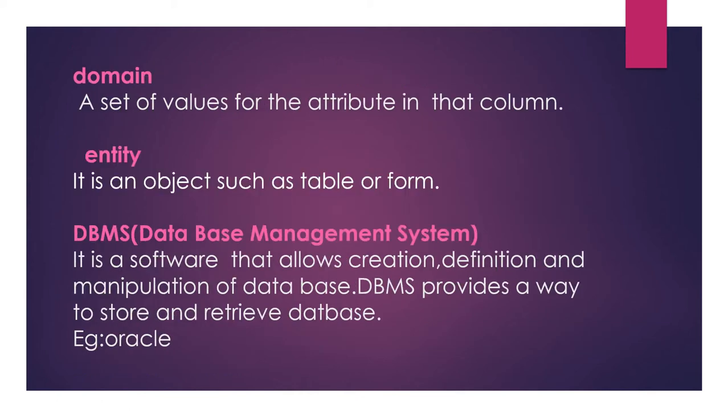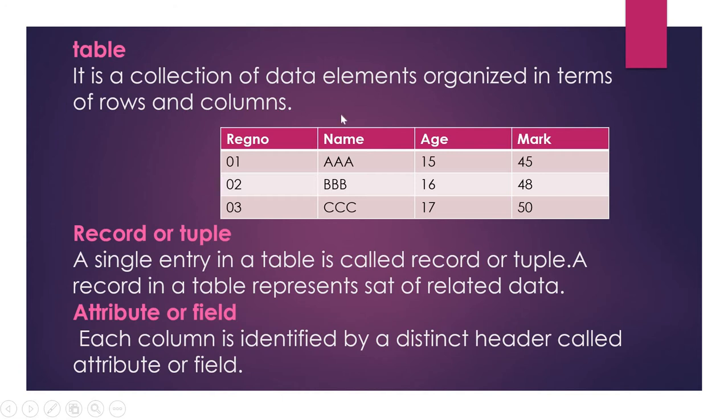Next term, domain. A set of values for the attribute in that column is called the domain. For example, the domain of the register number is 01, 02 and 03. That is the set of values for that attribute, called the domain. Then the domain for age is 15, 16.